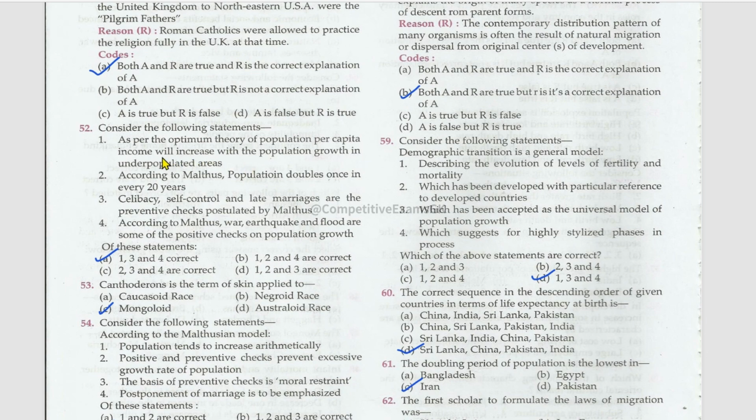Consider the following statements. As per the optimum theory of population, per capita income will increase with the population growth in underpopulated areas. True. According to Malthus, population doubles once in every 20 years. No. Celibacy, self-control, and late marriages are the preventive checks postulated by Malthus, right? According to Malthus, war, earthquake, and flood are some of the positive checks on population growth. True. 1, 3, 4 are the correct statements.